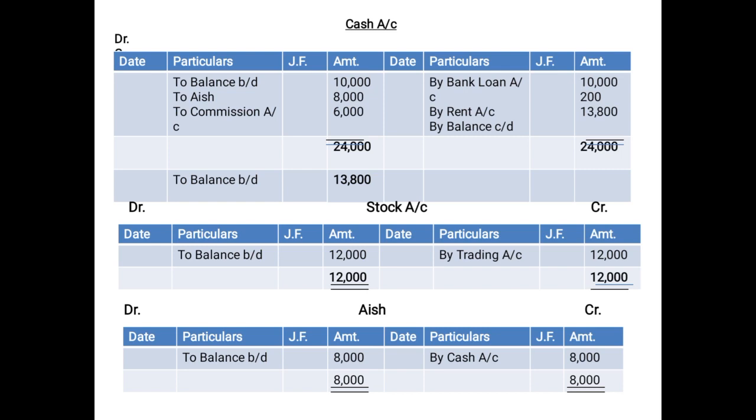Then if you see, the stock account is related to goods. On the debit side it was 12,000, the credit side was nothing, so the entire amount of 12,000 will be transferred to the trading account because it is related to goods, on the credit side to make it equal, by trading account 12,000. Then the account of cash, no balancing will be done because both the sides are already equal automatically, so we do not require to total.